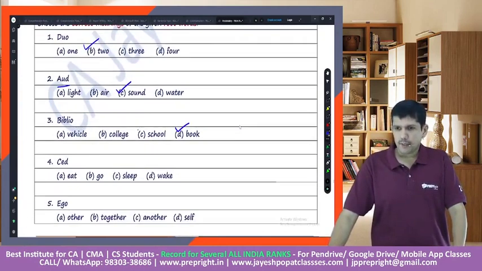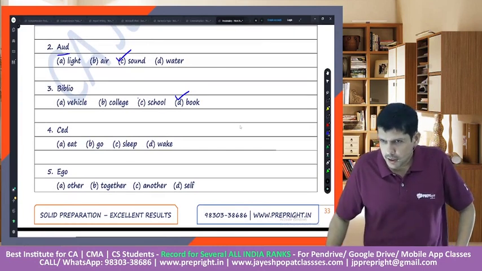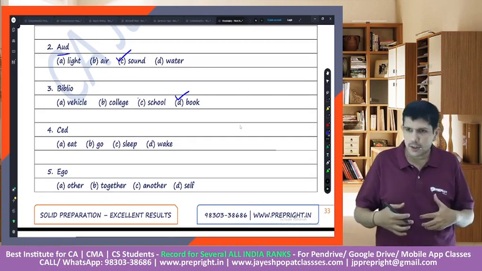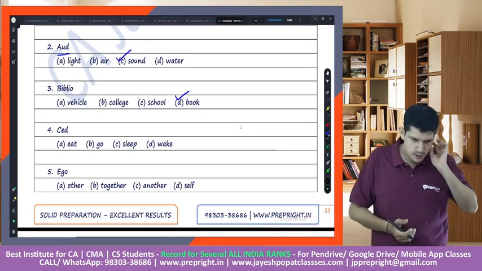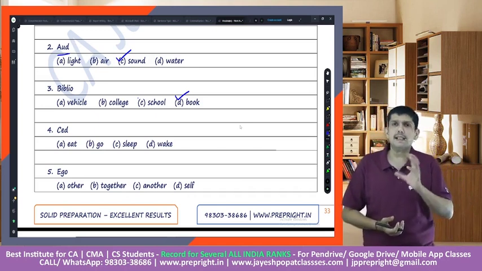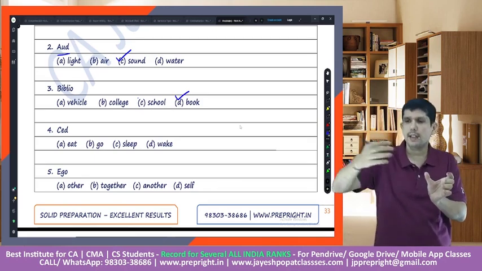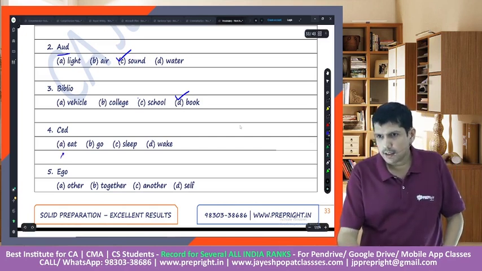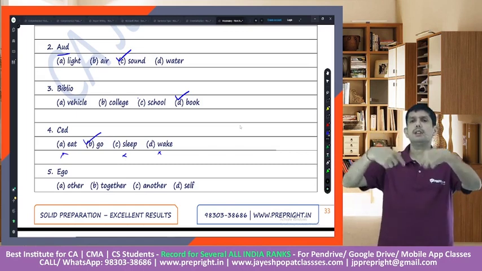Then the next word is ced. The next word is ced. Again, what you should try to do is create certain words related to ced, and then you will get to know what is the answer. For example, precede. I can make a word precede. Precede means going ahead. So if I made the word precede, it's not eat, it's not sleep, it's not awake, it's go. Because precede means you're moving towards a particular direction. You're going.